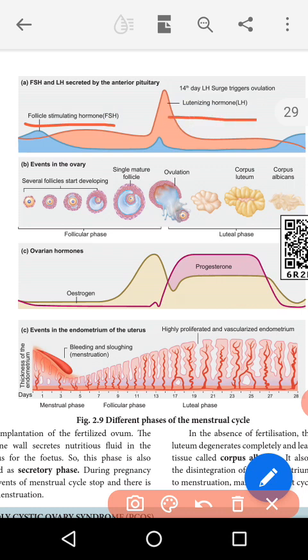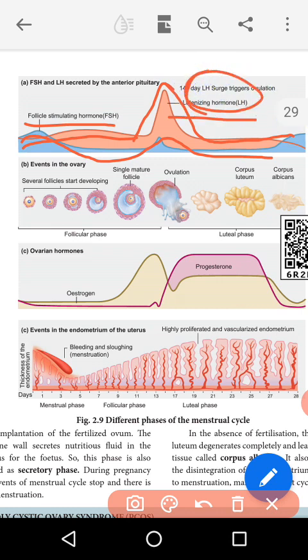The FSH hormone initially increases and decreases. But the LH hormone initially decreases, and after that rapidly increases. That is called the LH surge. Particularly around the 14th day there is a rapid increase in the LH hormone. That is called the LH surge.